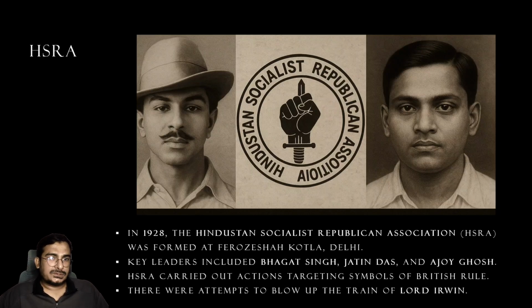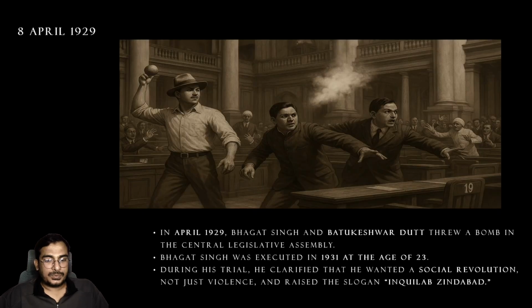Through this organization, they looted trains of the British, and they used to distribute all that wealth to the poor people. Also, there was one particular incident that shook the country at that time period: the throwing of a bomb in the Central Legislative Assembly in 1929 by Bhagat Singh and Batukeshwar Dutt.